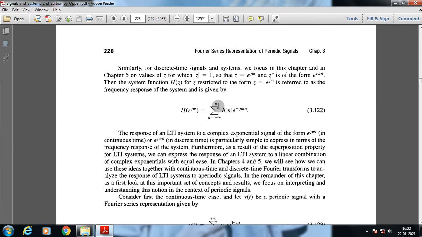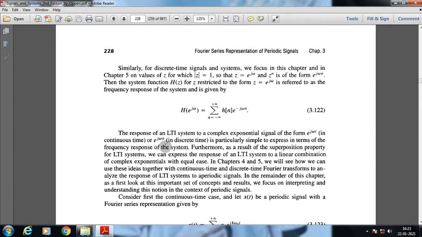The response of an LTI system to a complex exponential signal of the form e to the power j omega t in continuous time or e to the power j omega n in discrete time is particularly simple to express in terms of the frequency response of the system. Furthermore, as a result of the superposition property of LTI systems, we can express the response of an LTI system to a linear combination of complex exponentials with equal ease.